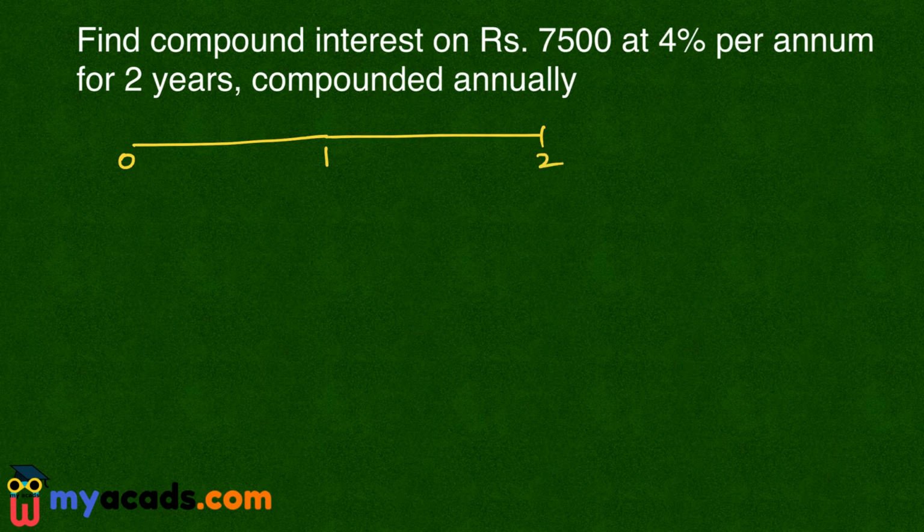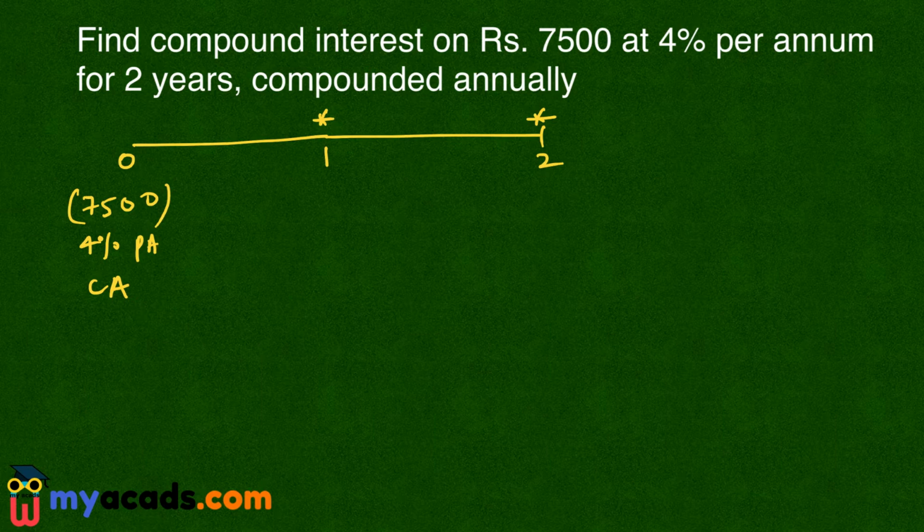Now the amount borrowed is 7,500. The rate of interest is 4% per annum compounded annually. It means the compounding is done after every 1 year. So compounding will take place here and then it will take place here. So initially my principal is 7500. So I will charge interest on this amount.